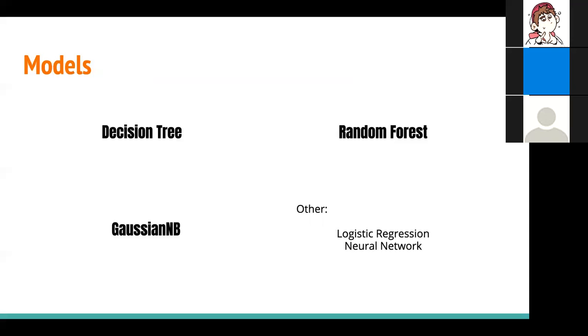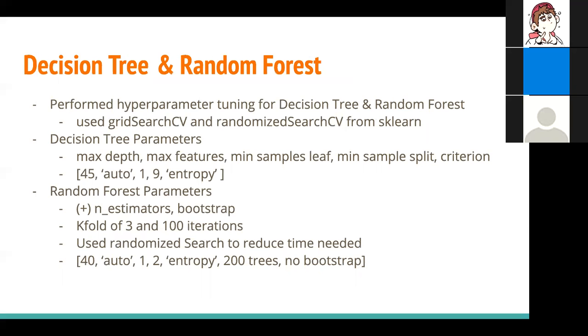Here are several models that we have chosen to implement. In this presentation, we'll mainly talk about decision tree, random forest, and Gaussian naive Bayes. Aiming to build the best model, we performed hyperparameter tuning on decision tree and random forest. For the decision tree, using grid search CV, we determined the best parameters to be 45, auto, 1, 9, and entropy. In addition to these parameters, we tested two other parameters for random forest: n_estimators and bootstrap.